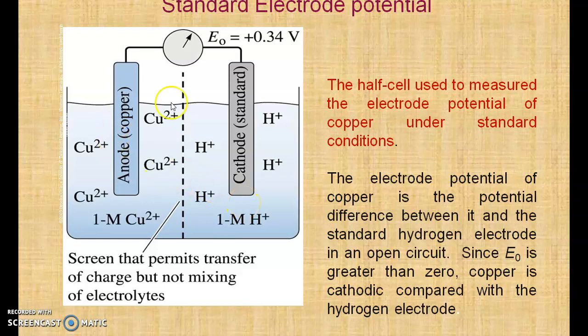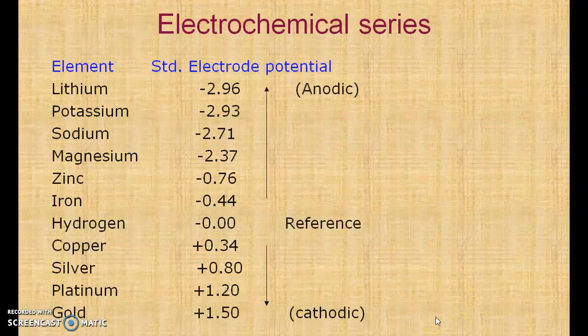Here we have taken an example of the half cell used to measure the electrode potential of copper under standard conditions. So, this is a copper half cell, this is a hydrogen half cell. Both are connected, and you can see here that the potential difference between these two, that is E0, is 0.34. So the electrode potential of copper is the potential difference between it and the standard hydrogen electrode in an open circuit. Since E0 is greater than 0, copper is cathodic compared with the hydrogen electrode. It becomes clear in the next slide.